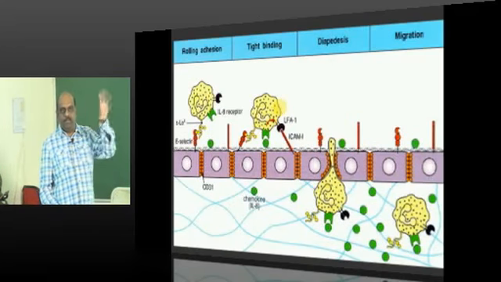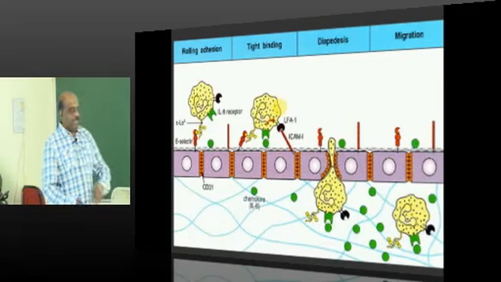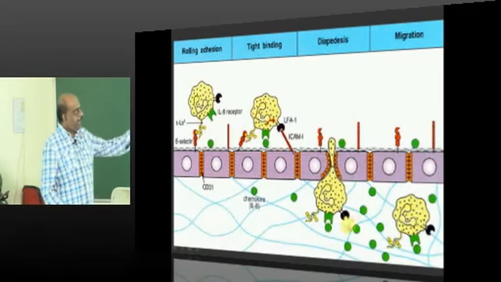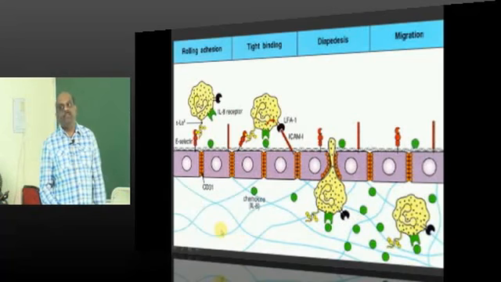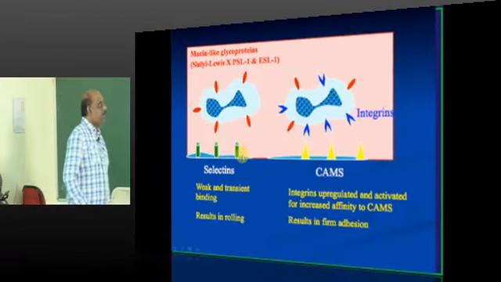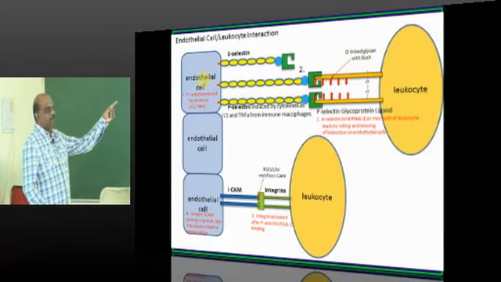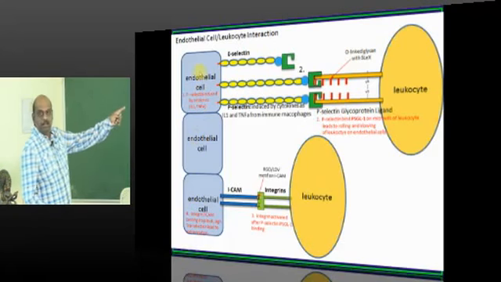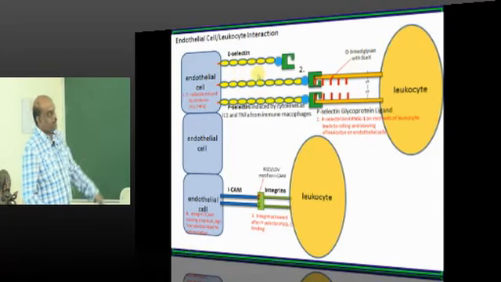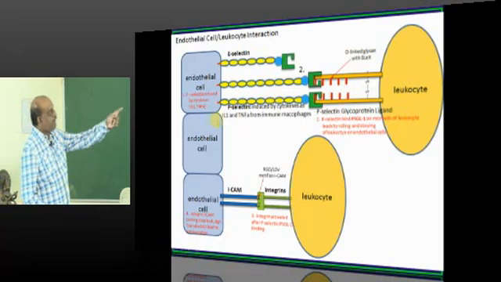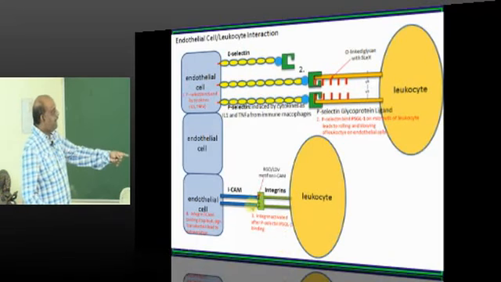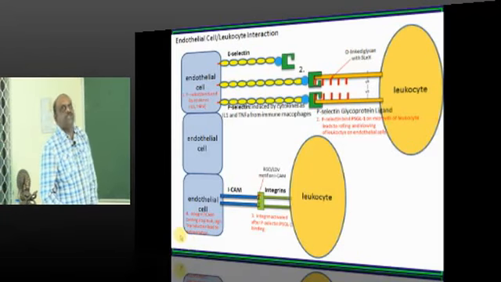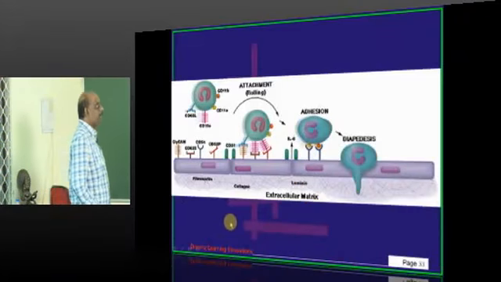Initially, due to selectin, there is a loose binding. Then there is rolling. After the rolling, there is a tight binding. After that, there is diapedesis and then migration of the inflammatory cell, which is what we have to fundamentally appreciate. There's one more thing for you to reinforce. We have the endothelial cells, right? On that the selectin is being expressed. That enables the leukocyte to bind. And after that integrins and ECOM will create a stronger binding. So that's all that needs to be understood.